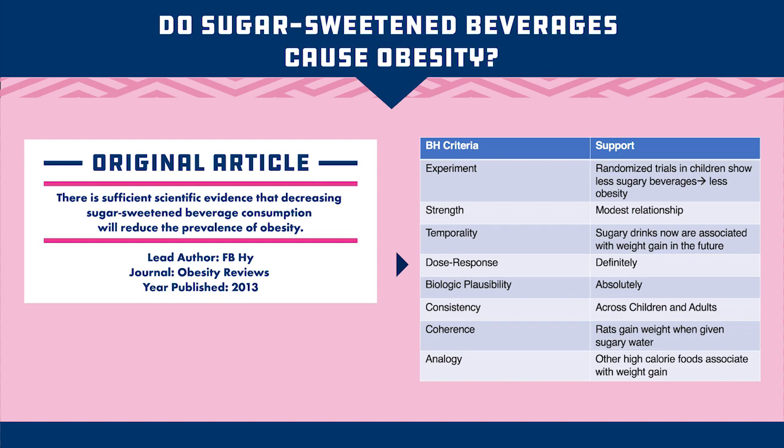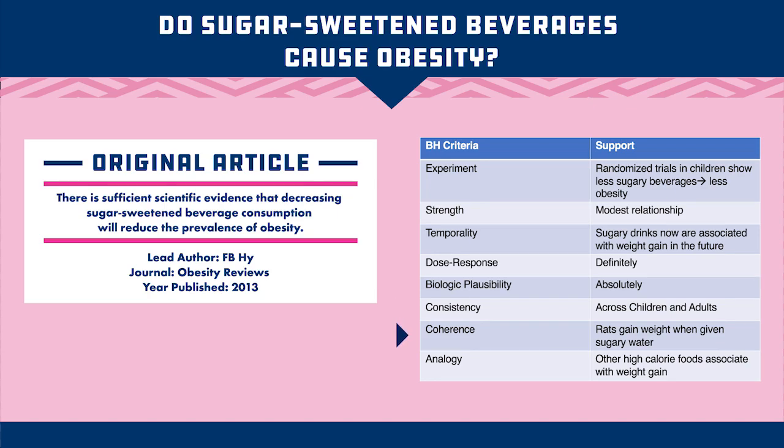Dose response, definitely. So although the overall association isn't strong, the more sugar-sweetened beverages you drink, the more likely you are to be overweight or obese. That's a dose response. Is there biologic plausibility? Well, of course, right? You're drinking a lot of calories. Biologic plausibility is certainly there. Consistency. We see this across children and adults. We see different populations, the same effect.